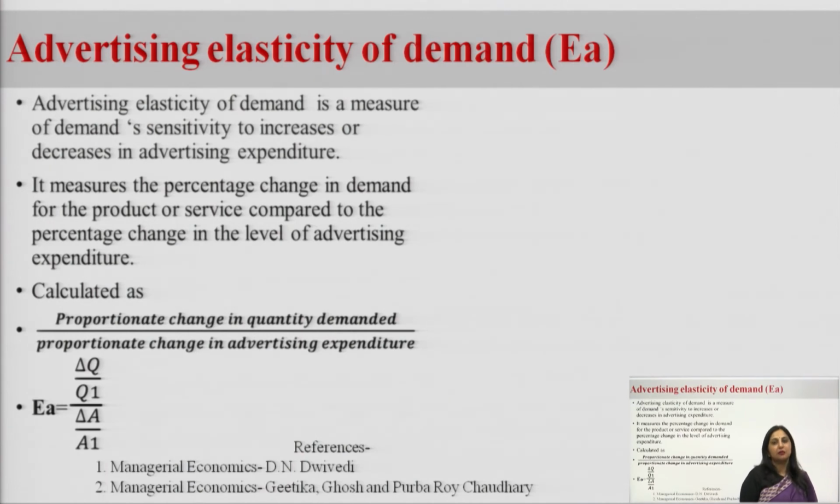Advertising elasticity of demand is the responsiveness of demand with respect to change in the advertisement expenditure. It is measured as the proportionate change in demand divided by proportionate change in the advertisement expenditure. Companies need to know whether the advertisement expenditure they are allocating is successful or not. So, how would it be calculated? With the help of the advertisement elasticity.